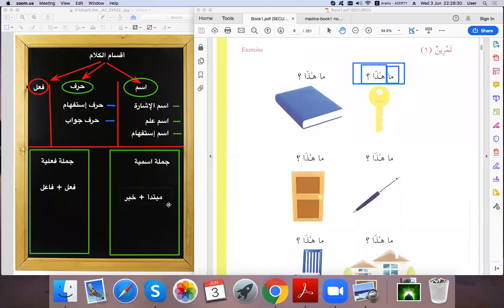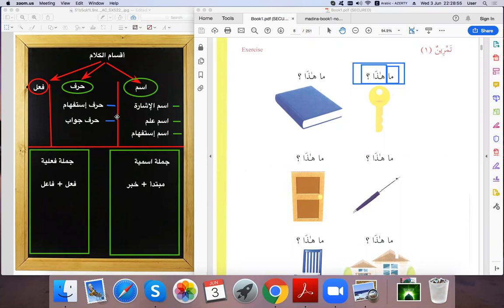Okay, maybe we post tomorrow or in the next 2 or 3 days after posting other pages of exercises inshallah. Okay, so remember, let's recapitulate here: we say that aqsam al-kalam, the speech in Arabic, is about 3 parts. We have ism, harf and fi'l.